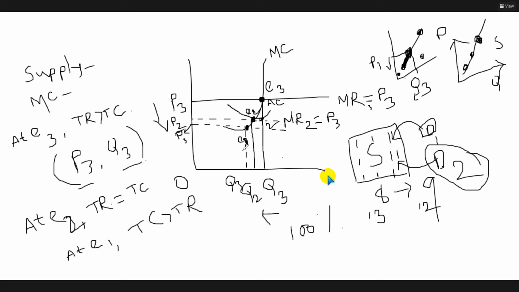So this point, this point, this point, if we plot them into another diagram, show us actually the positive relationship between price and quantity. So we can say that the E3 point, E2 point, and E1 point actually are the points of the supply curve. However, the E3 point is the abnormal profit point, E2 is the no profit, no loss point, and E1 is the loss situation. Now tell me, up to this, is it clear or not?